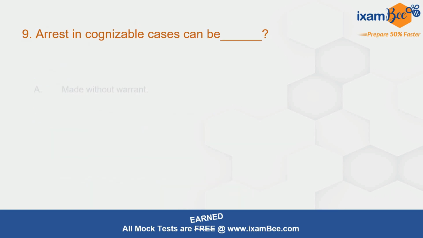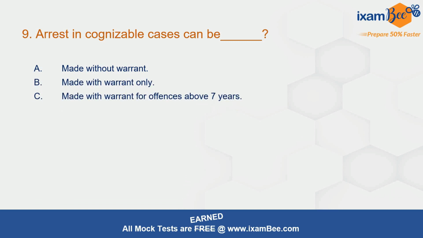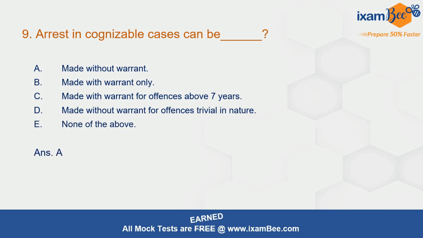Question number 9. Arrest in cognizable cases can be made without warrant, made with warrant only, made with warrant for offence above 7 years, made without warrant for offences trivial in nature, none of the above. Answer is A. In cognizable cases, arrest can be made without warrant. This is as per section number 151 of CrPC.